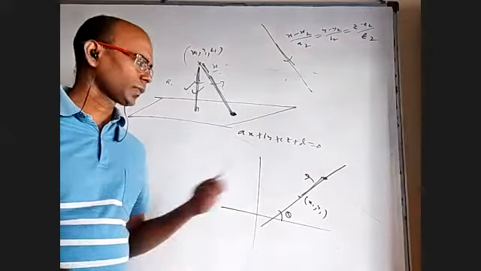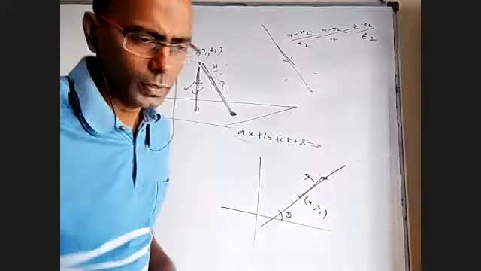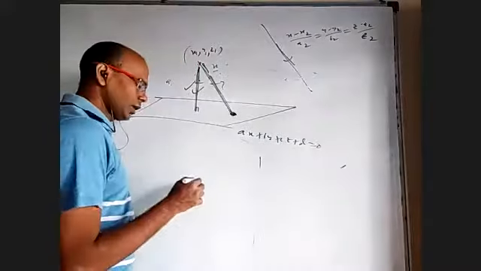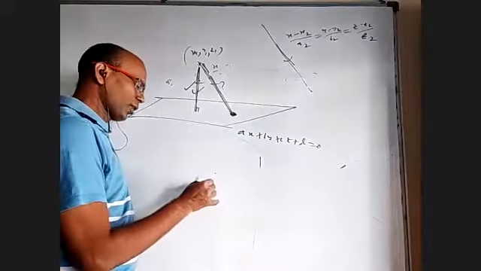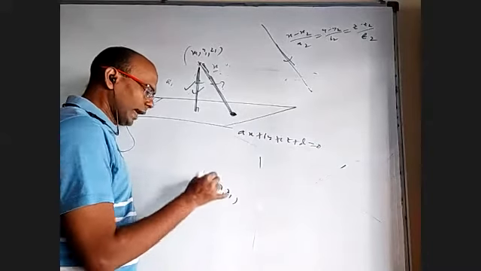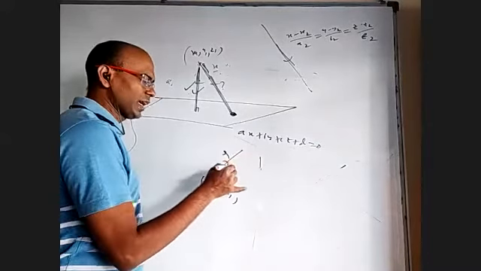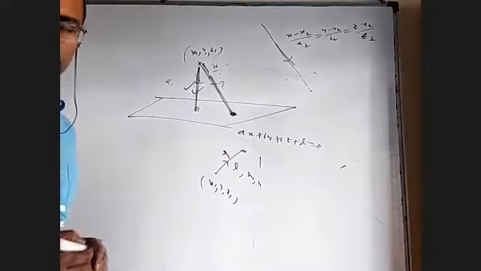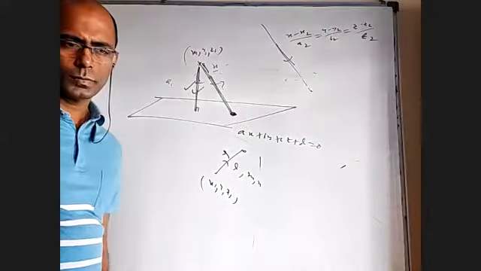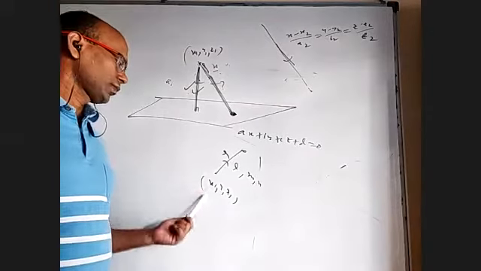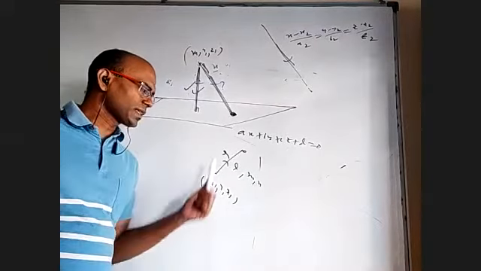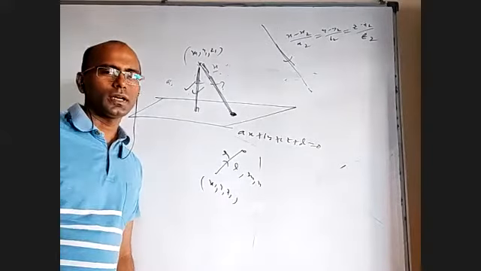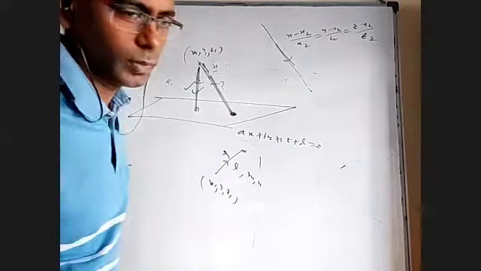x1 plus r cos theta and y1 plus r sin theta. Similarly, in 3D geometry, I have a point x1, y1, z1. I want to travel r units along a line whose direction cosines are l, m, n. What will be the coordinates of this point? x1 plus rl, y1 plus rm, z1 plus rn, that is, r cos alpha, r cos beta, r cos gamma, basically l, m, n.